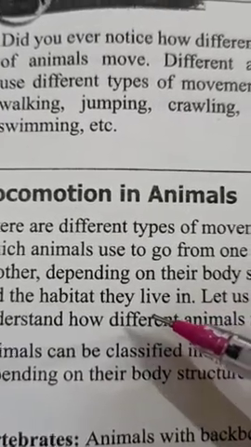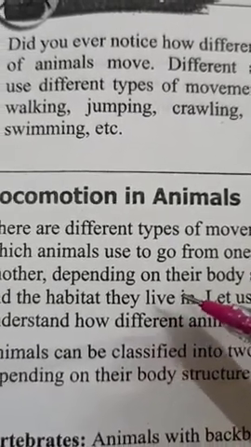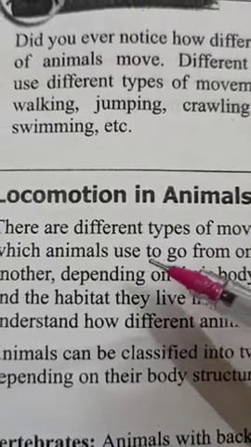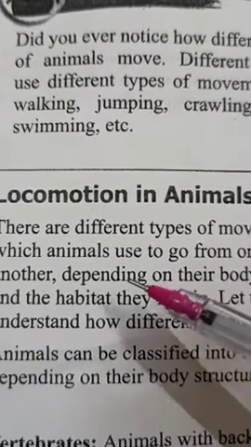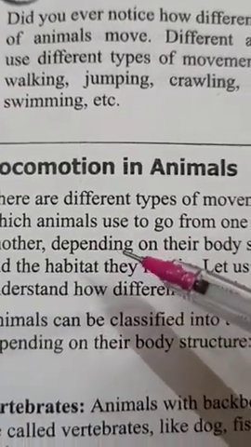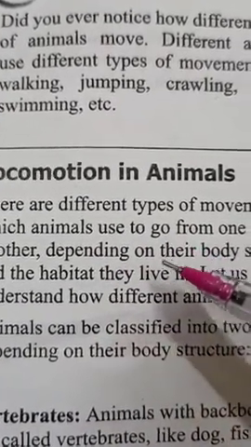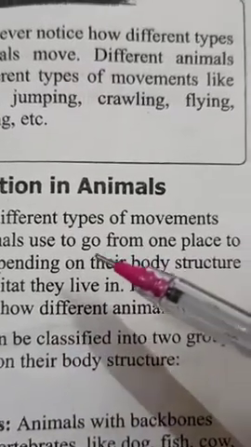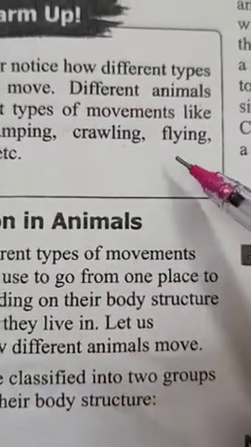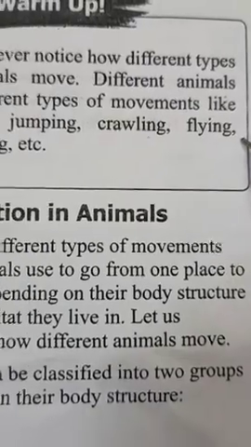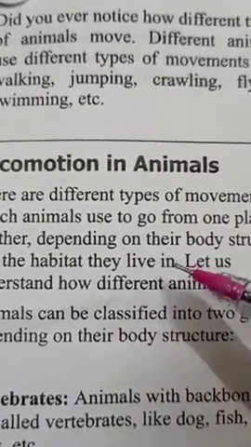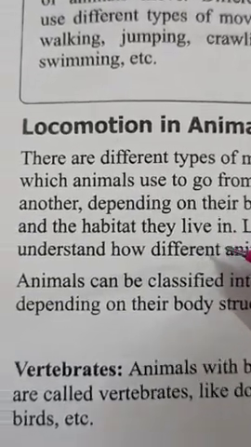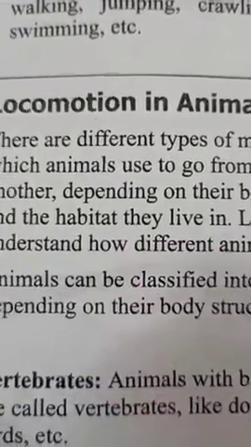Like those animals which live in water generally use the swimming mode of movement, but those animals which generally fly in the air use the flying mode of movement. So it depends on their body structure as well as the habitats where they live.